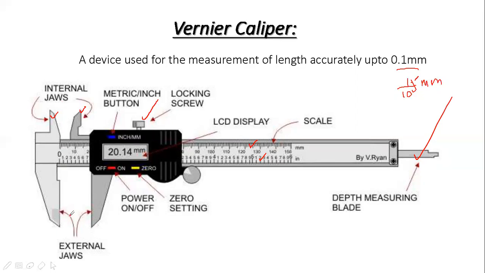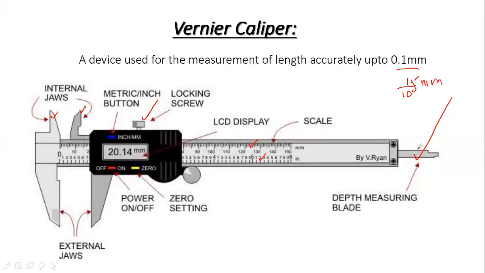Main scale gives you the actual reading, and vernier scale brings precision and accuracy in the measurement.